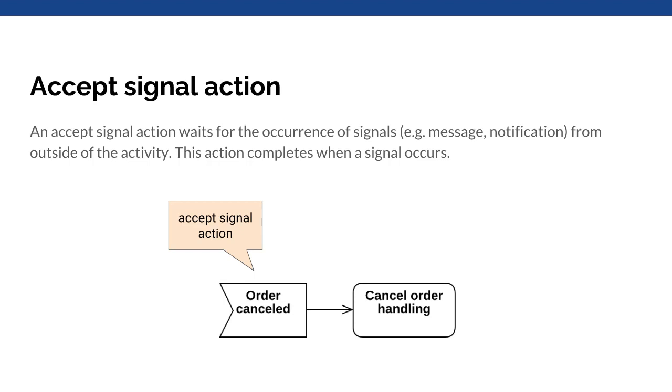In this example, we have two actions. Order cancelled is an accept signal action, which acts as a source action for cancel order handling as the target action. During execution, the action of order cancelled will wait until there is a signal that cancels the order. If this action receives a signal that indicates a cancellation of order, then the execution of this action completes. Then the action of cancel order handling can be executed.